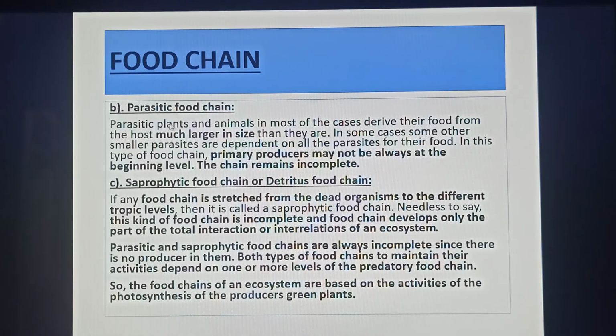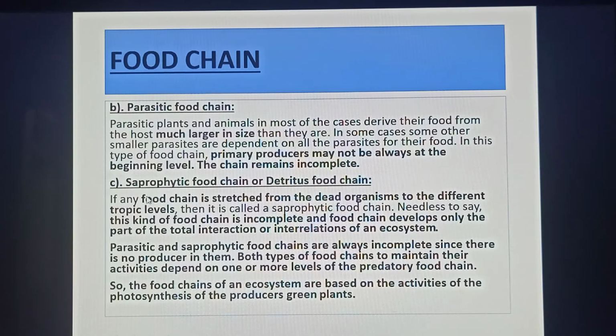Then the parasitic food chain. Parasitic plants and animals in most cases derive their food from a host much larger in size than they are. In some cases, some other smaller parasites are dependent on other parasites for their food. In this type of food chain, primary producers may not always be at the beginning level, and for these reasons the chain remains incomplete because producers are absent here.